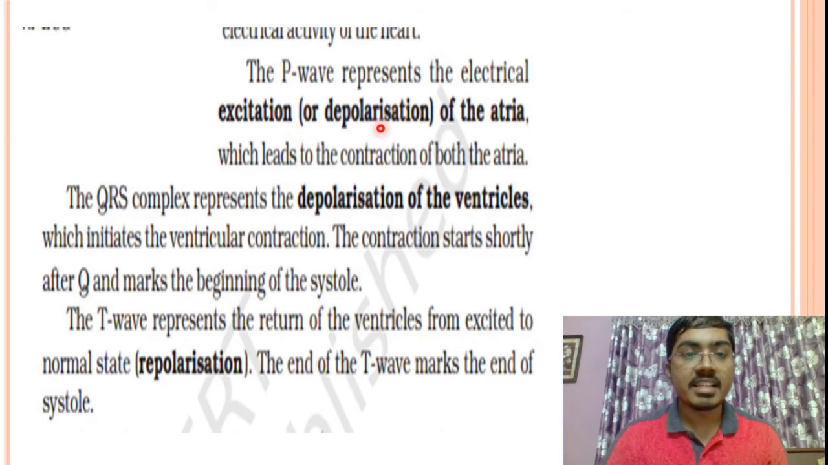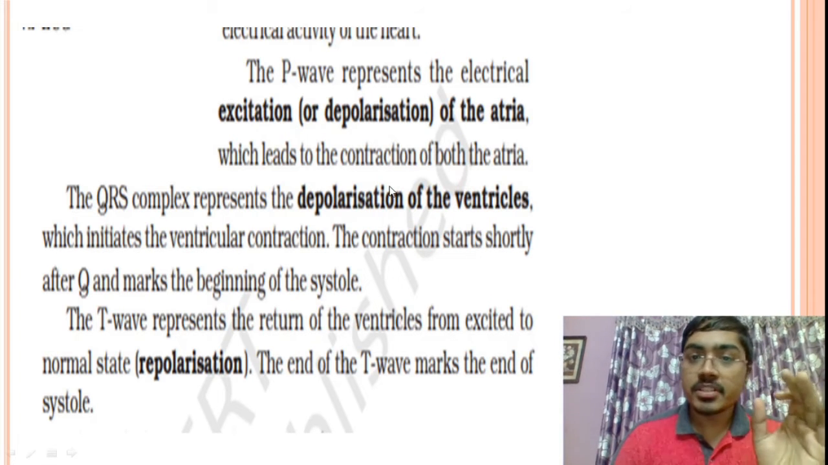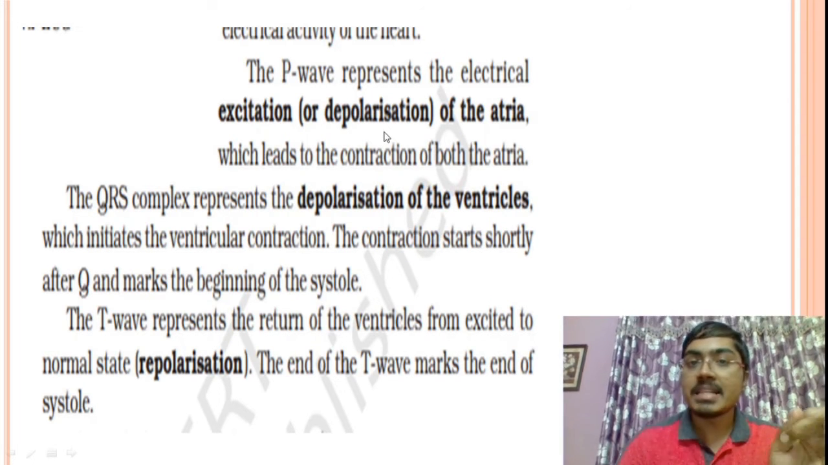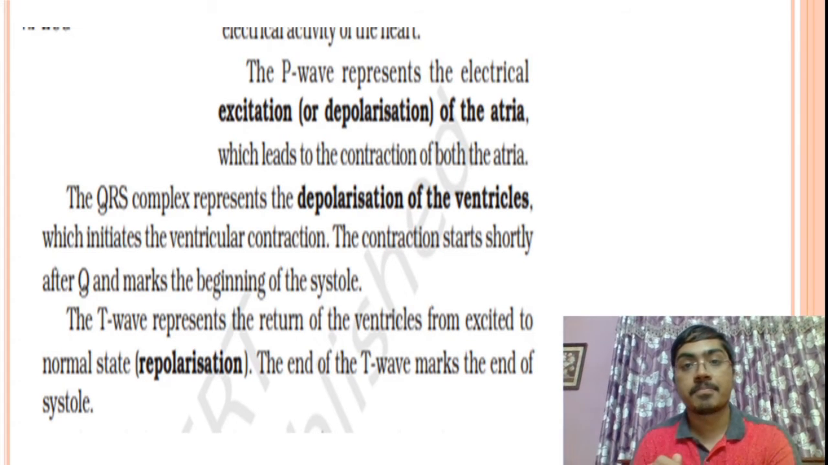The P wave represents the electrical excitation or depolarization of atria. This word is very much important. Mark this in the textbook right now, which leads to contraction of both atria. See, just look at this. See, P wave represents the depolarization of atria. That means atria are getting the current, and that is leading to the contraction of atria.